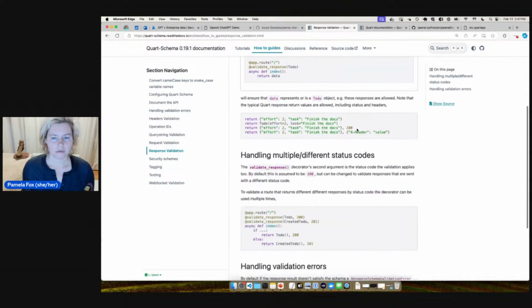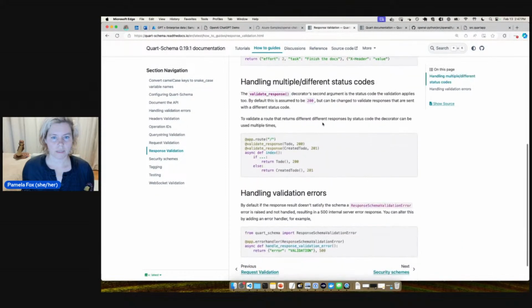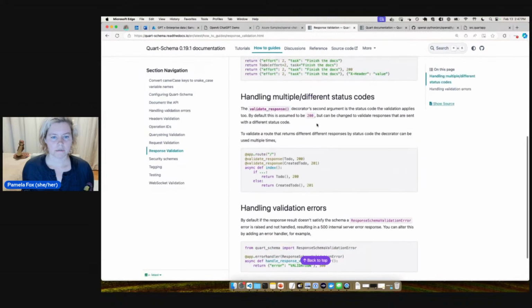And you can also assert what the errors are going to be. Let's see, it assumes it's going to be 200.